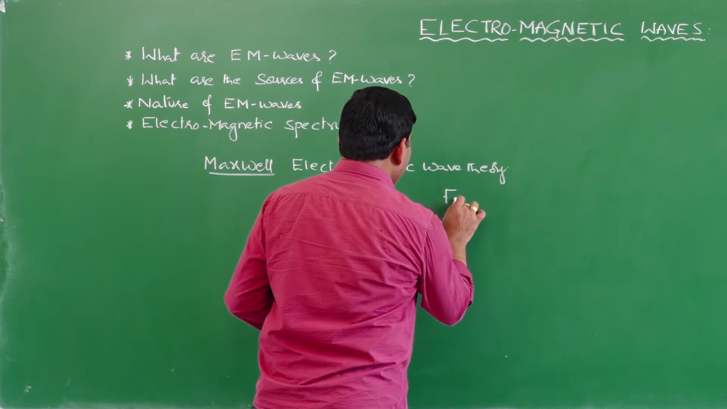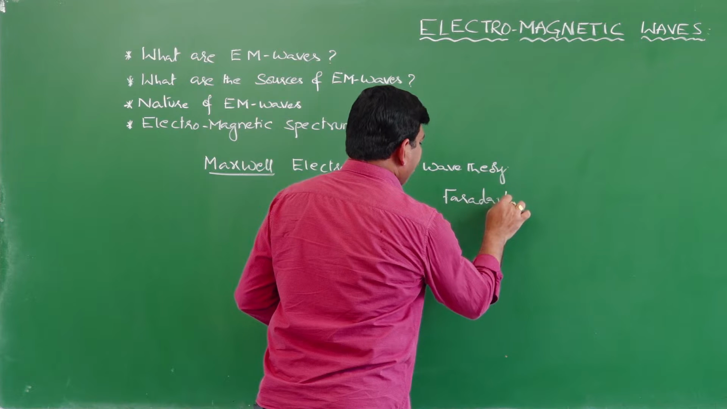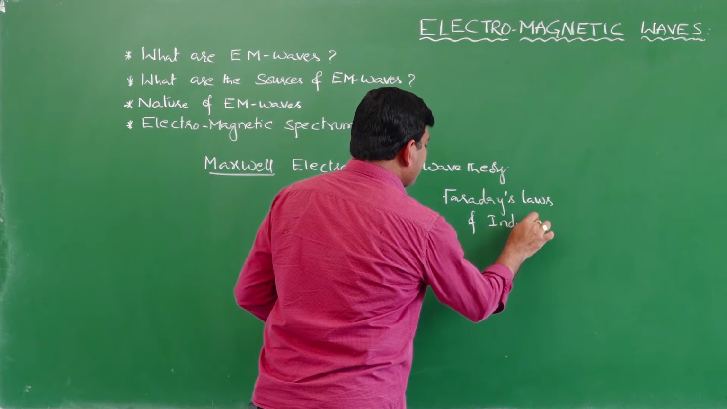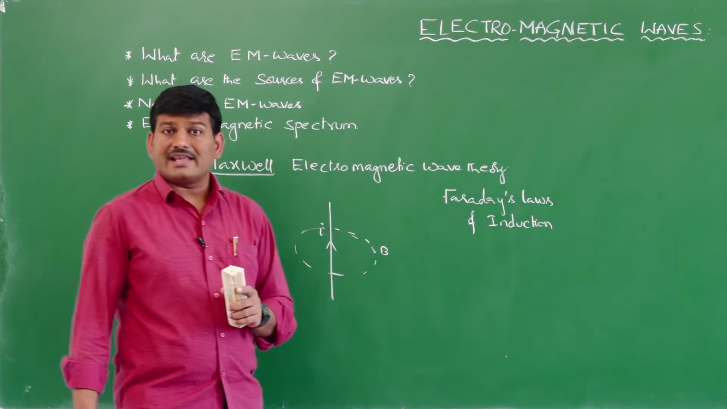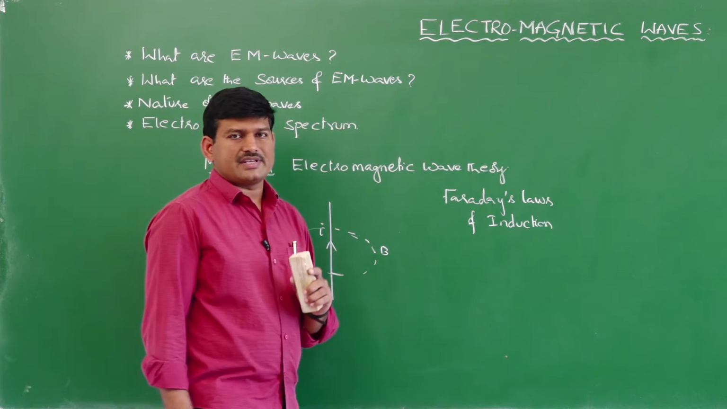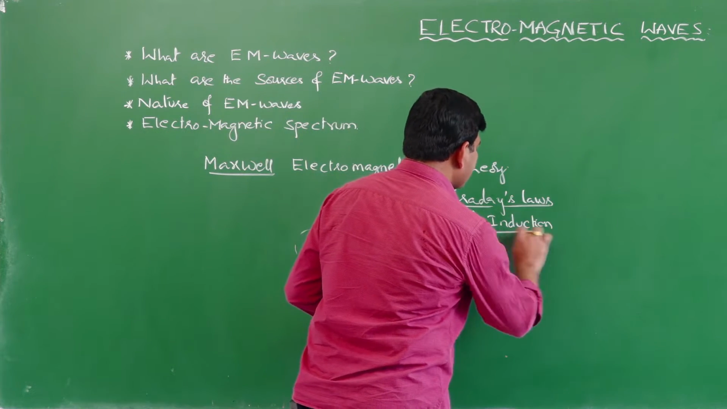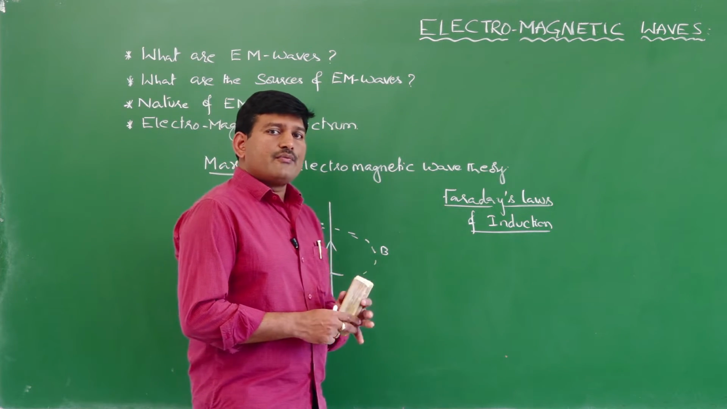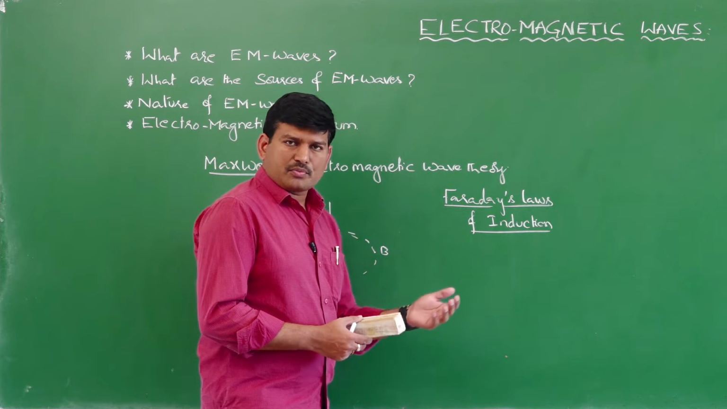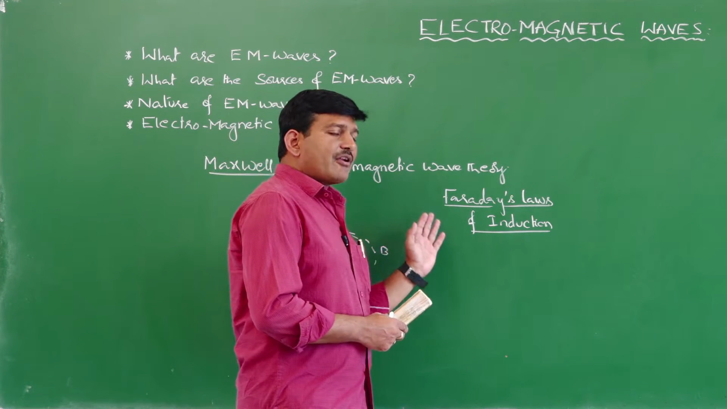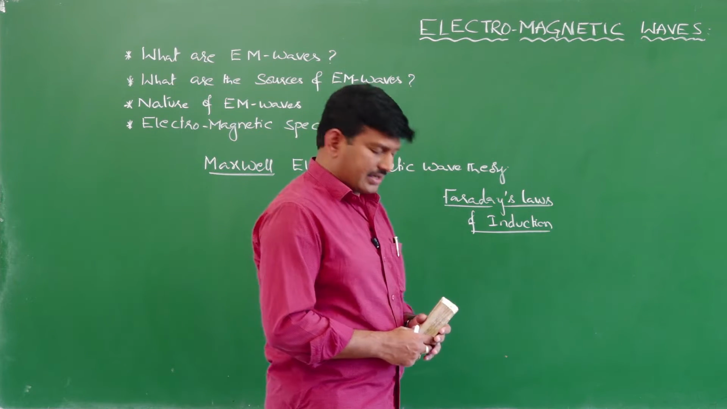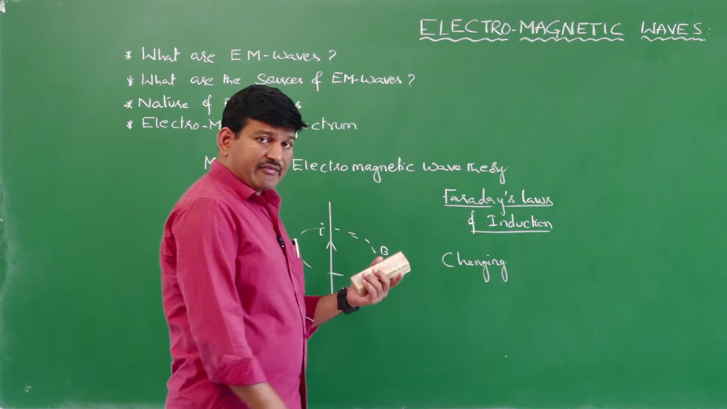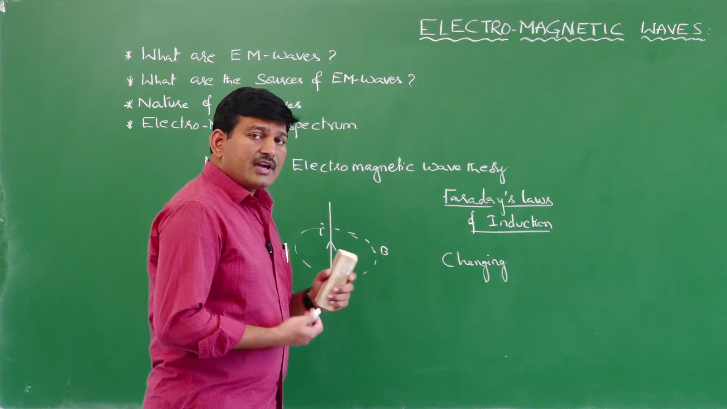And we also studied from Faraday's laws of induction that whenever there is a change in magnetic flux linked with a coil, there is an induced EMF. Yes or no? So according to Faraday's laws, when the magnetic flux linked with the coil changes, we produce an EMF, and in turn we also produce a current. That means from a changing magnetic field we produce an electric current. A changing magnetic field, in the sense, a time varying magnetic field.